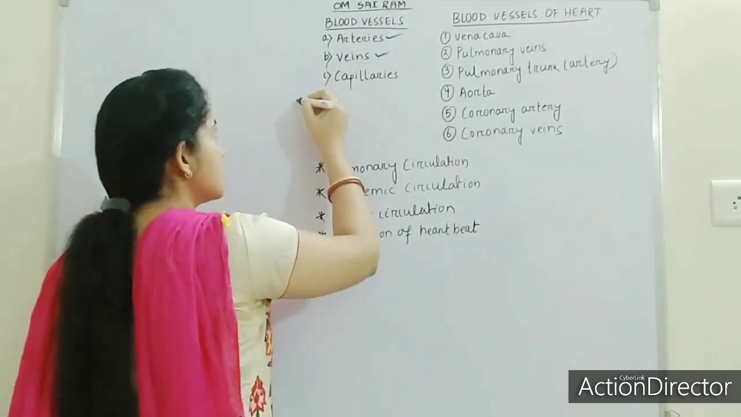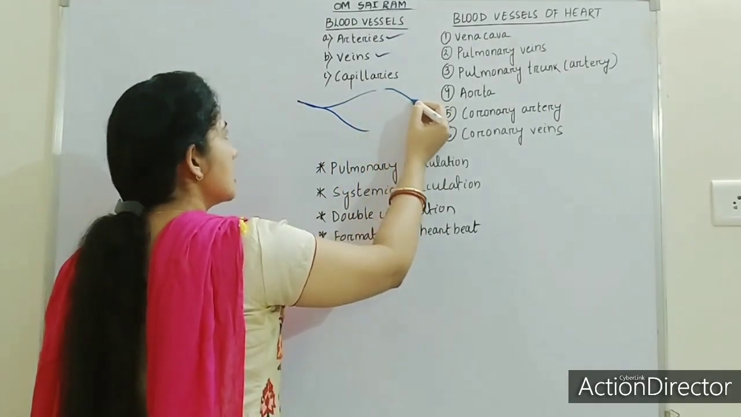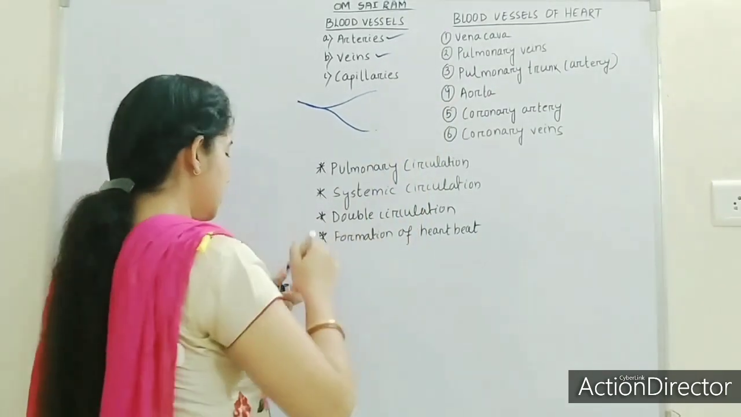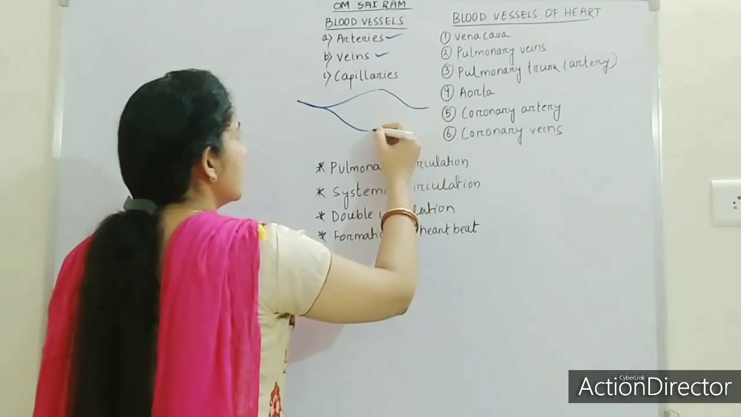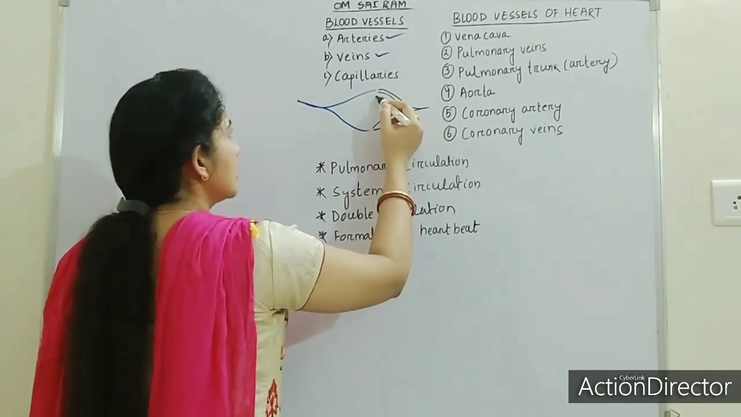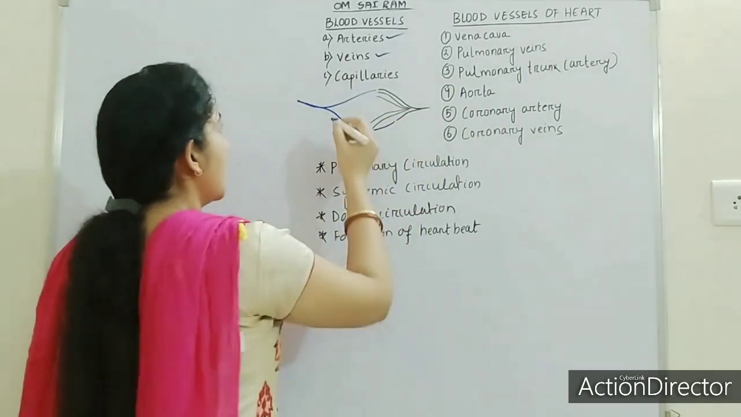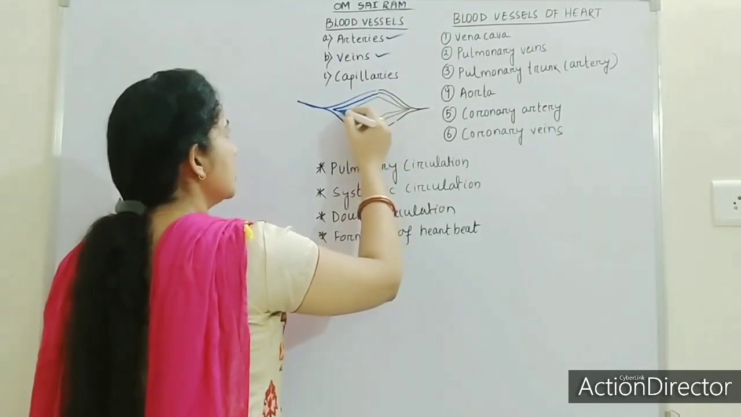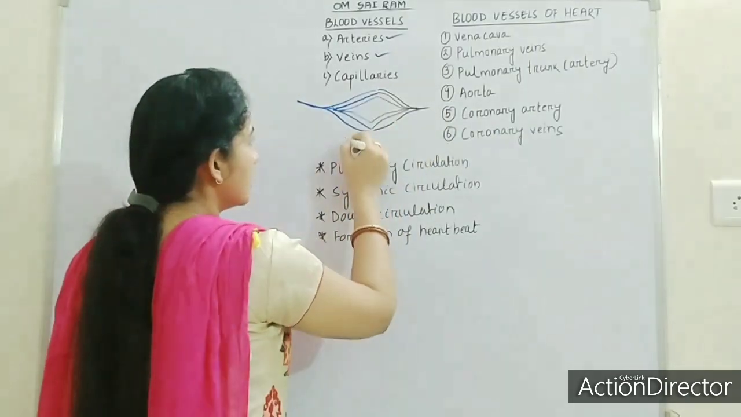Okay, so like this diagram we had done, if you all remember. Let me draw it again. One is the artery and one is the vein. Then these are the capillaries. Capillaries are very fine in structure, and they are a connecting link between veins and arteries. Here is the tissue fluid.